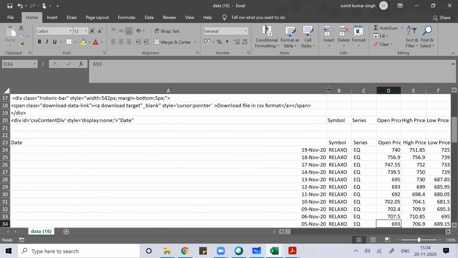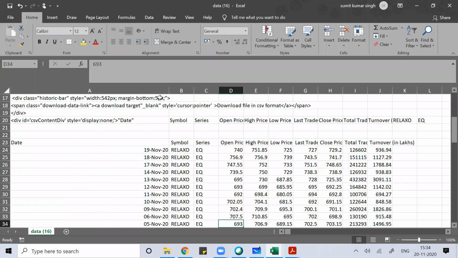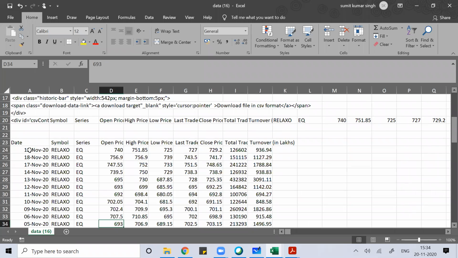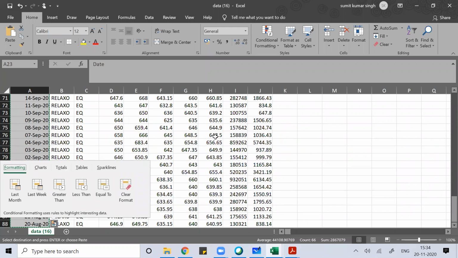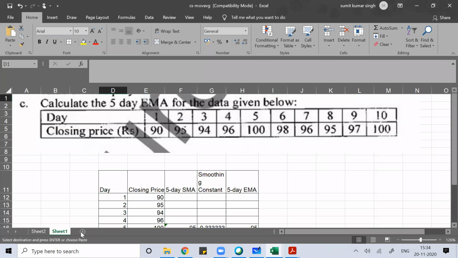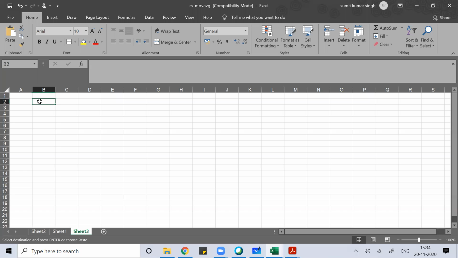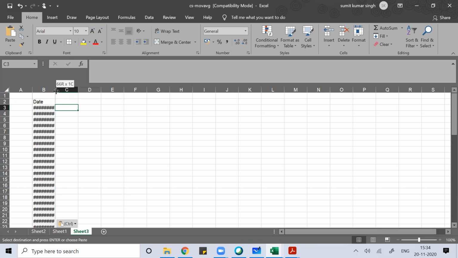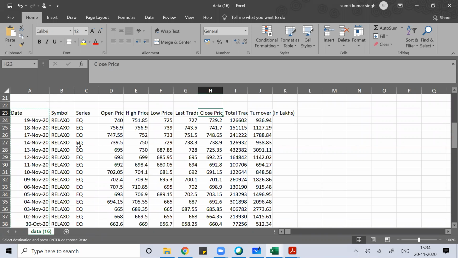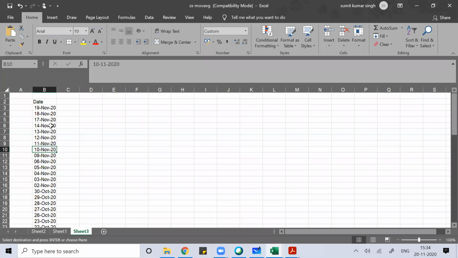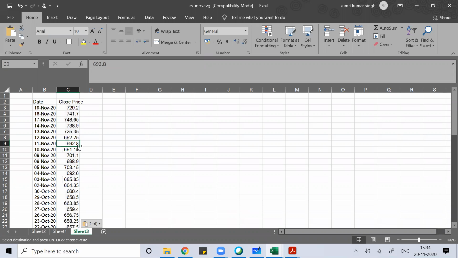What is significant for me is the date and the closing price here.